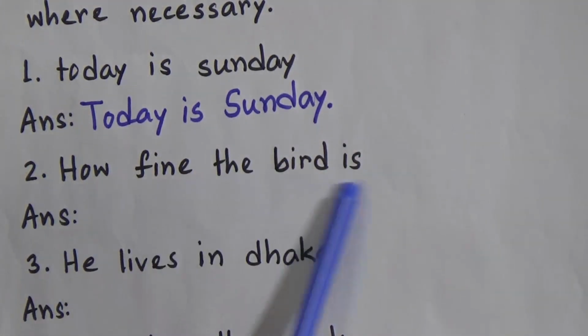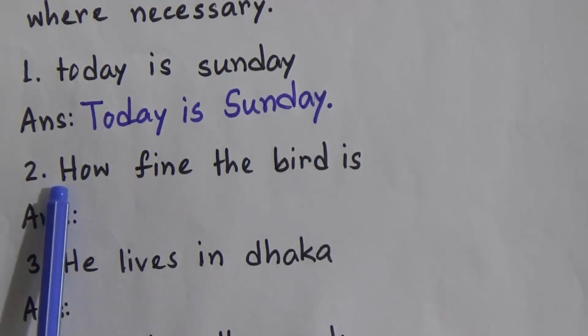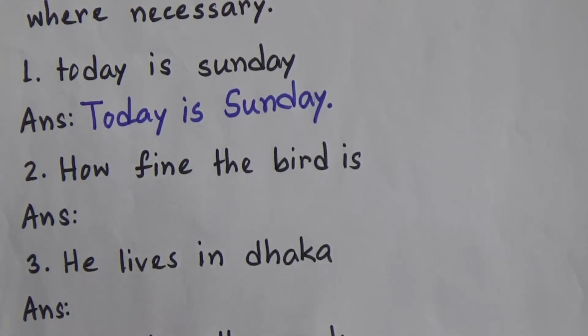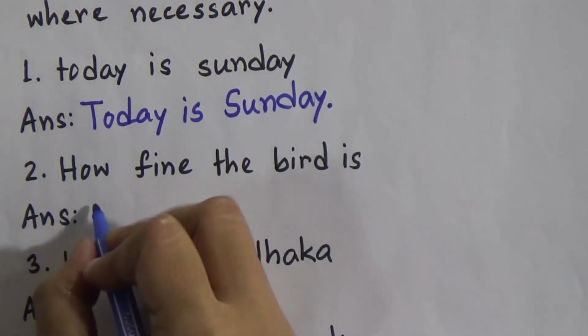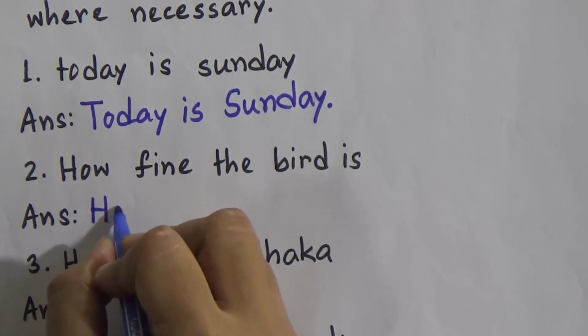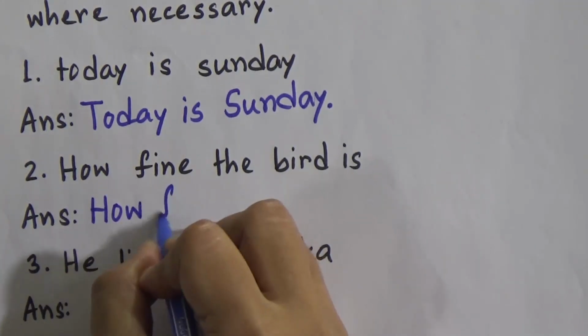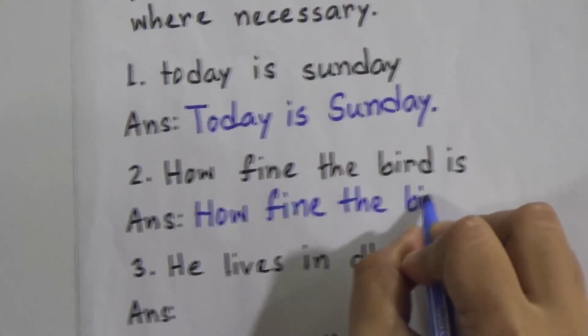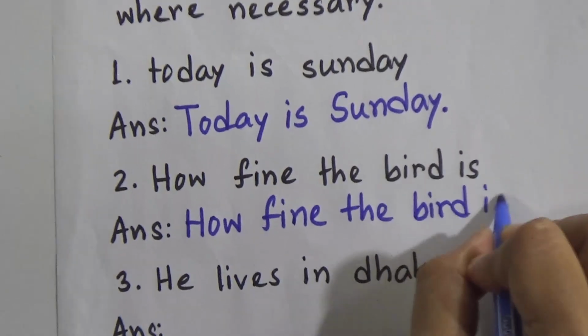Now how fine the bird is. Now look, the sentence starts with capital letter, but there is no punctuation mark. That means we will add the punctuation mark. So at first write the sentence. How fine the bird is.